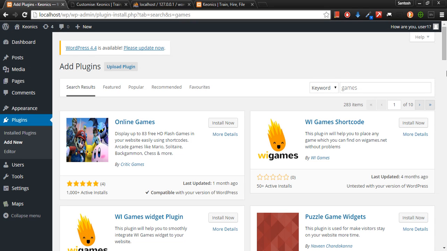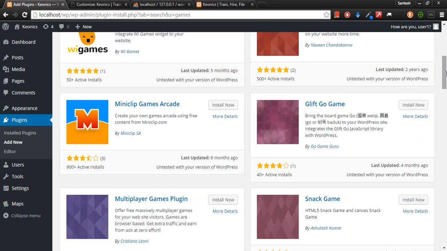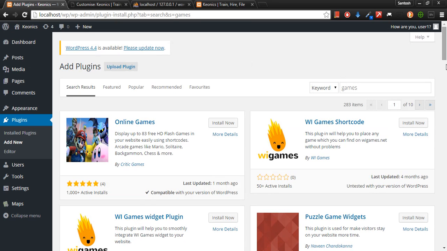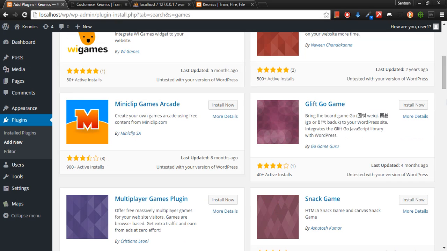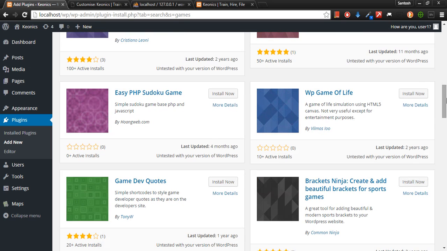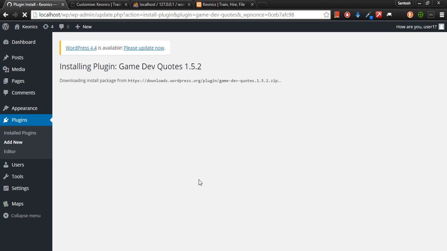PHP, HTML, CSS. Yes. HTML, CSS, PHP, all the languages. So maybe I want this game. Just because this is a demo, I'm just adding it. I'm installing something called game dev codes. So now it is installing. I'll have to activate it. It looks like a very small plugin.